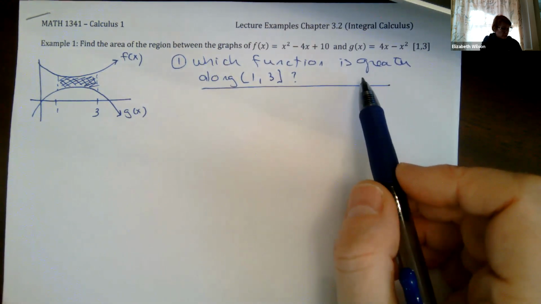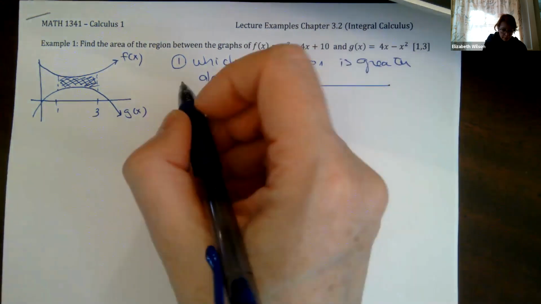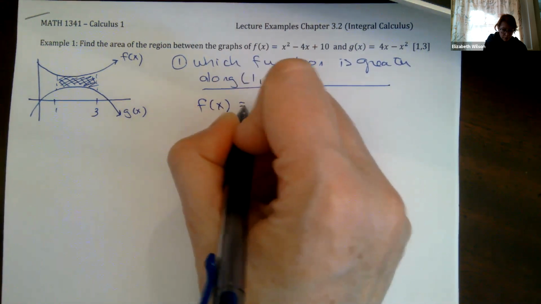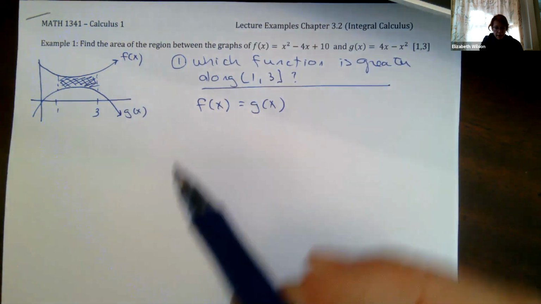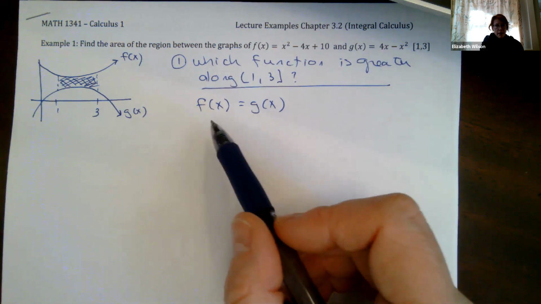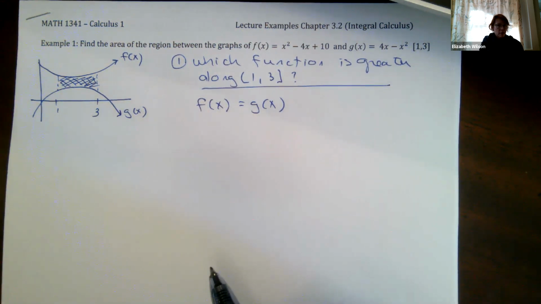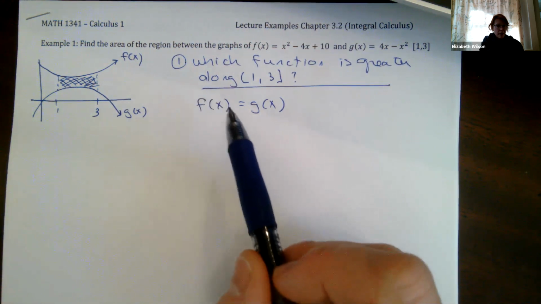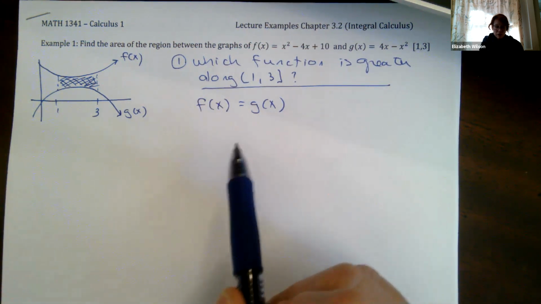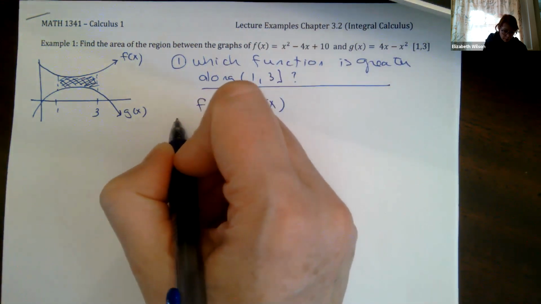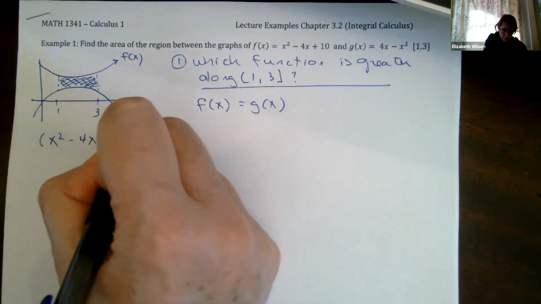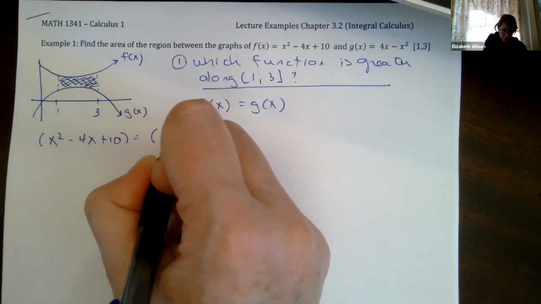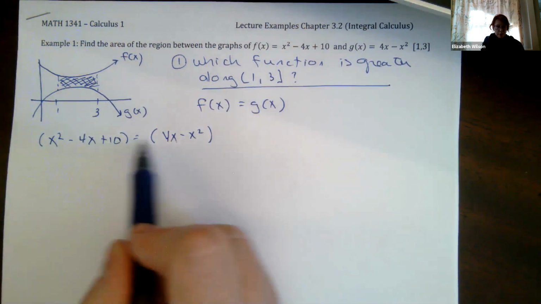So what I'm going to do is say f of x equals g of x, and then subtract g of x from f of x and see what I get. If I get a positive number, that means that f of x is greater than g of x. If I get a negative number, that means that f of x is less than g of x. So let's go ahead and do that. I'm going to plug this all in. So this is going to be x squared minus 4x plus 10 equals 4x minus x squared, right? f of x equals g of x.